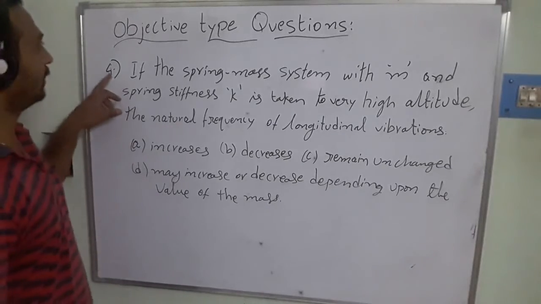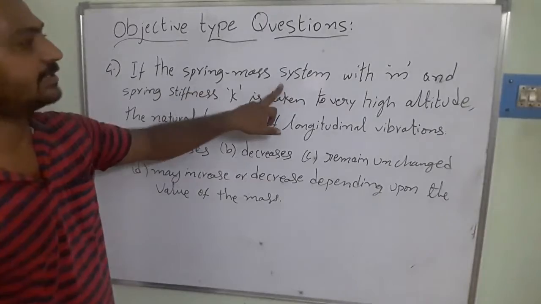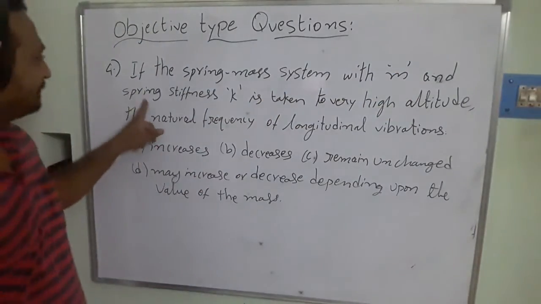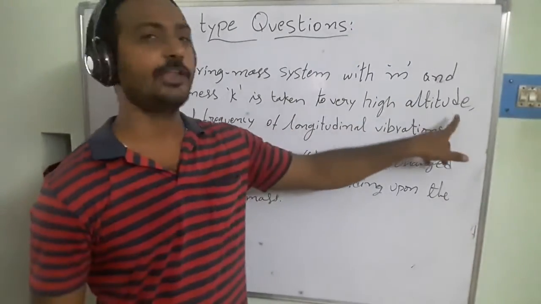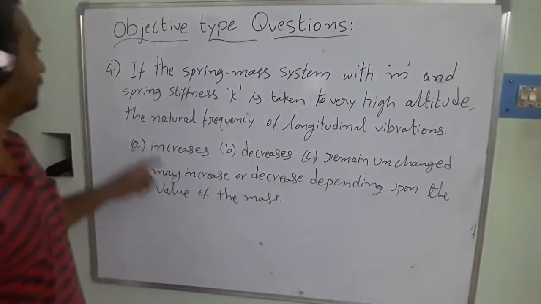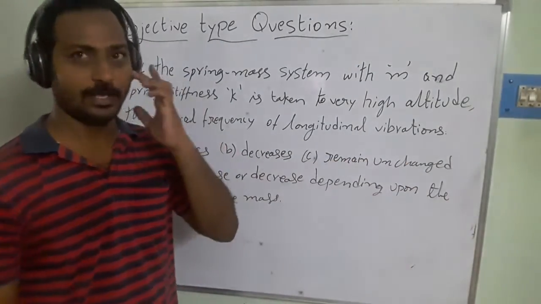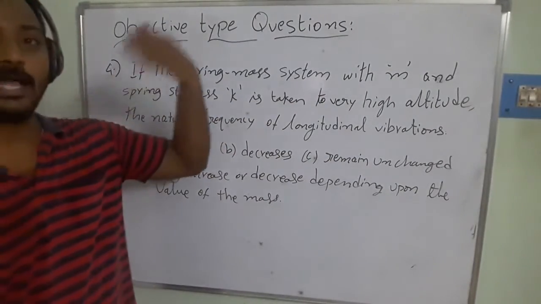In the fourth objective type question here, if the spring mass system with mass M and spring stiffness K is taken to a very high altitude, the natural frequency of the longitudinal vibrations... So here the mass and spring system is taken to high altitudes.